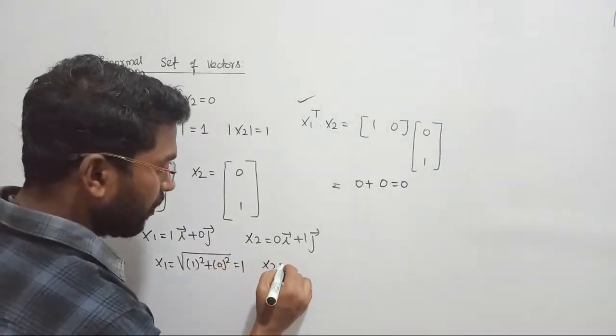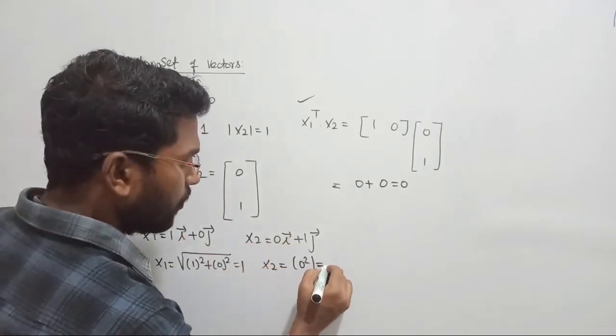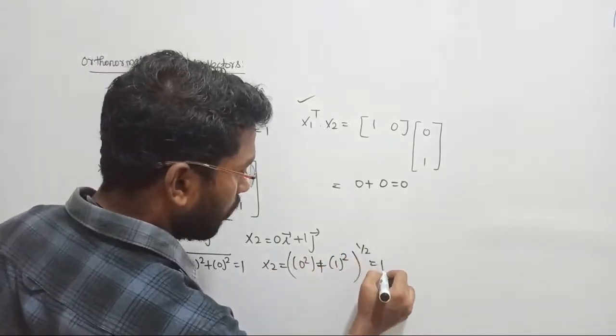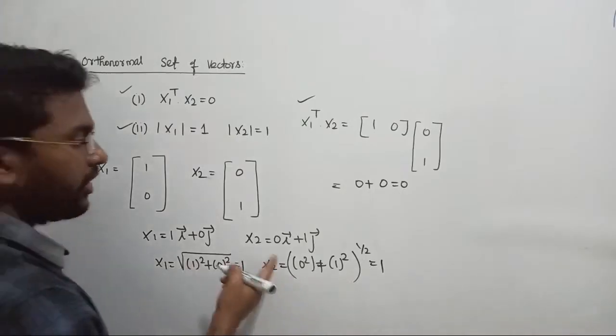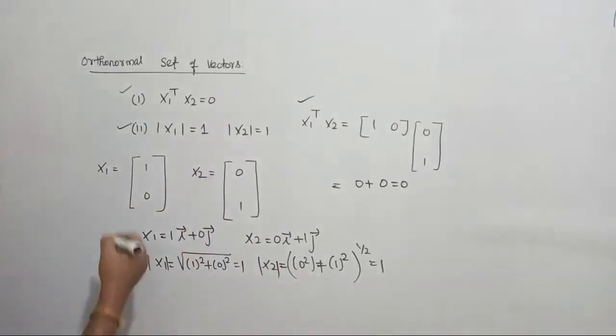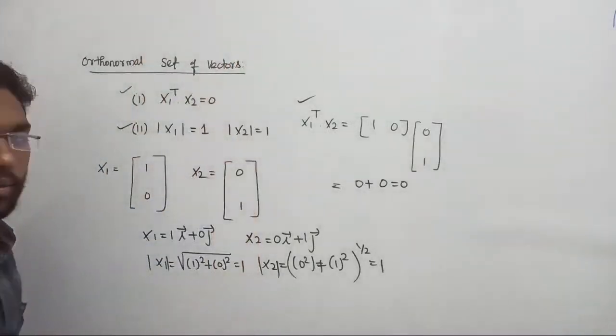For x2, I am writing it out for your understanding: square root of 0 squared plus 1 squared, which is also 1. So the magnitude of x1 as well as the magnitude of x2 are equal to 1. So two conditions are satisfied, and the given set of vectors is an orthonormal set of vectors.